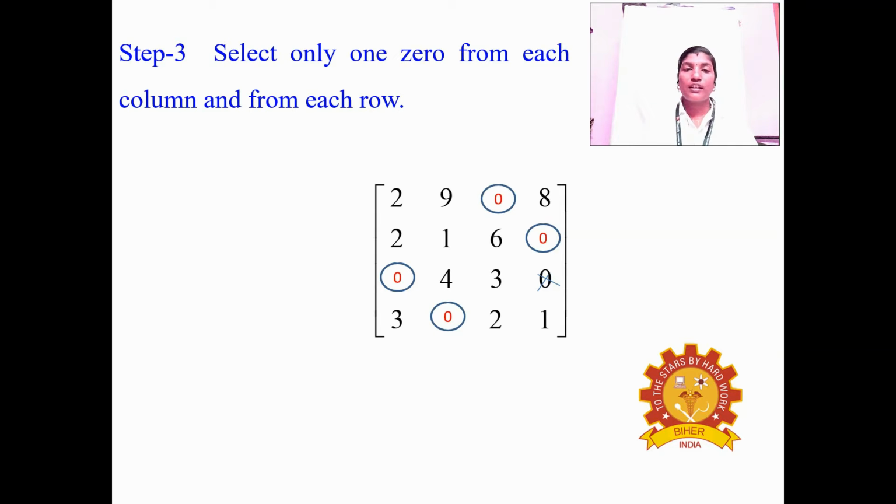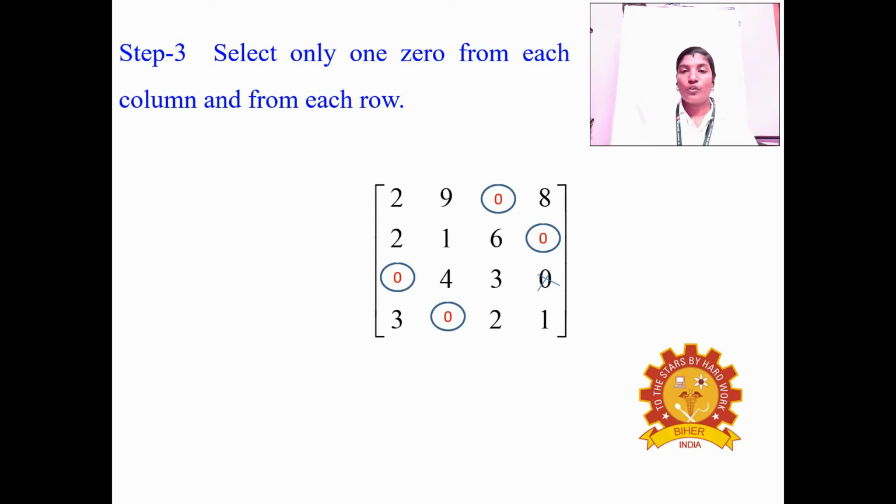And the second row: 2, 1, 6, 0. Here also we have only one 0 to choose, in the fourth column. You can encircle this fourth column 0, and the corresponding column 0 you can delete.